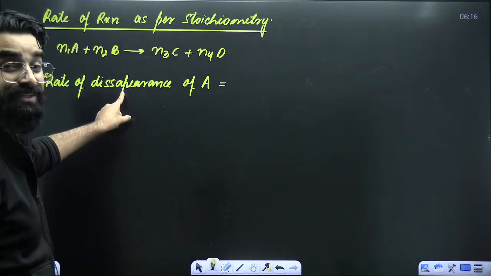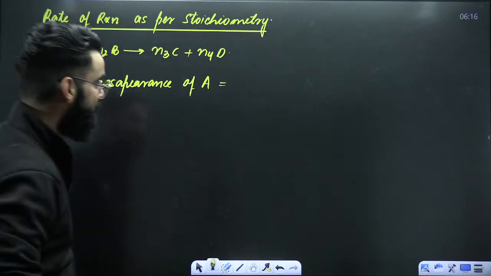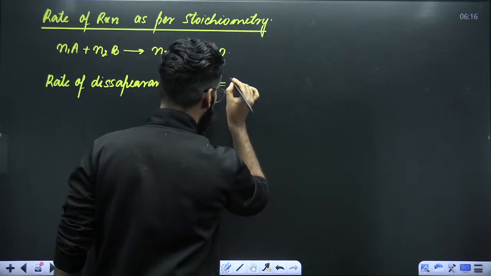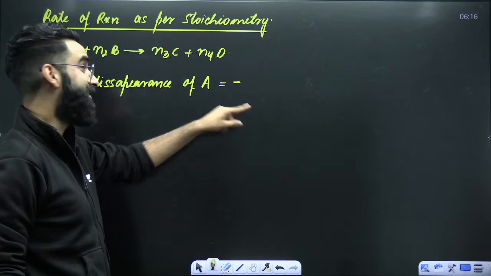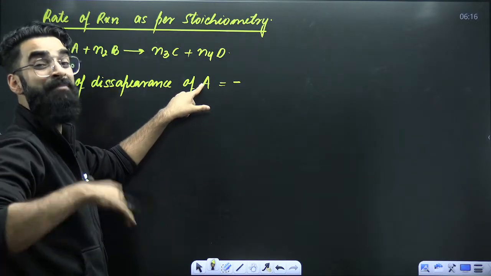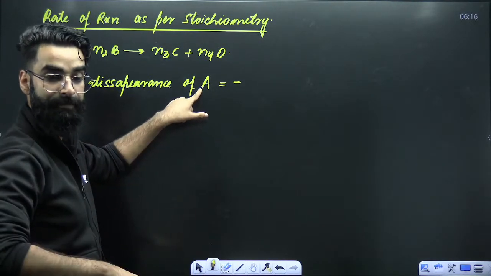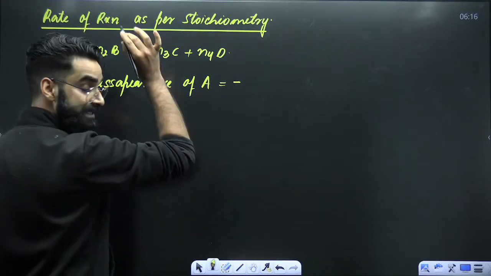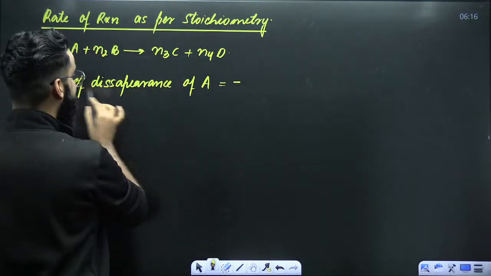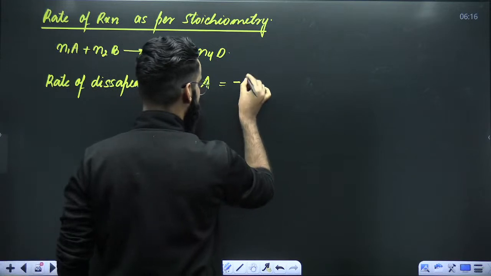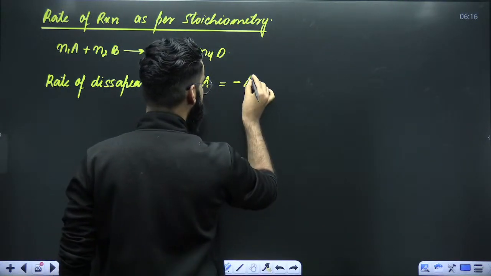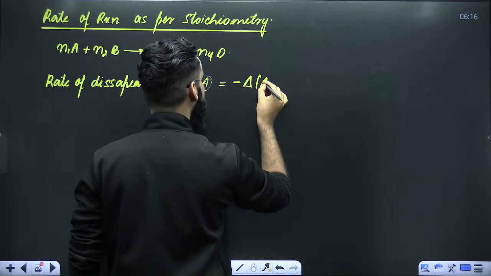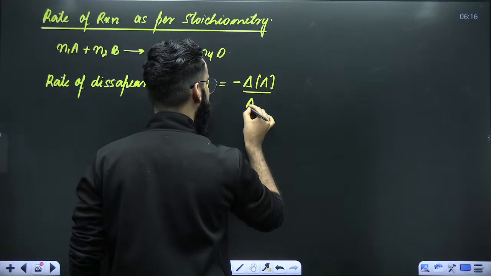Whenever you have to mention the rate of disappearance, you'll be starting with a minus sign. This minus sign indicates that A, its amount, its concentration decreases with time. Then, since you are writing rate of disappearance of A, you'll be writing change in the concentration of A divided by time interval.